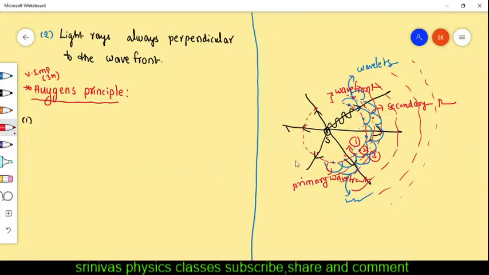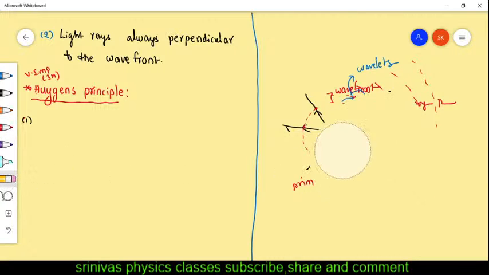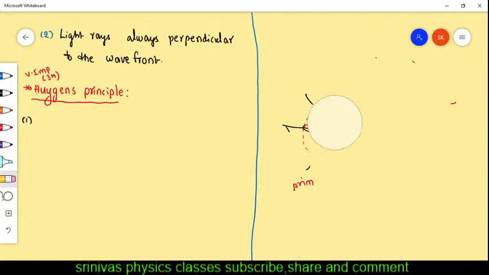This is Huygens principle, and this is how Huygens explained the wavefront theory and how light travels in the form of wavefronts. This is important for the exam. He also explained a few points, which are very easy.